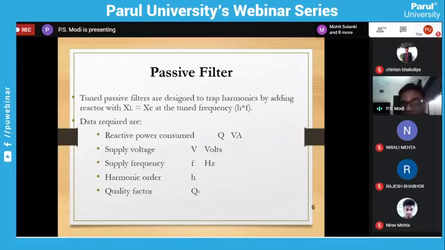It is not a total solution. It is only one of the solutions by which we can reduce the harmonics. So for that we need the following data: the reactive power consumed, that is Q, the supply voltage, the supply frequency, which order of the harmonics we want to reduce, and what quality factor we want to decide.